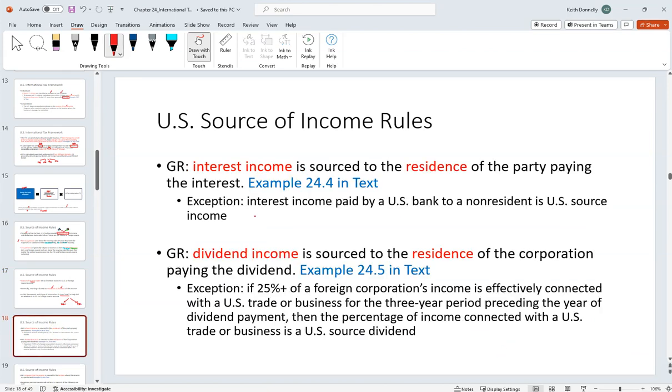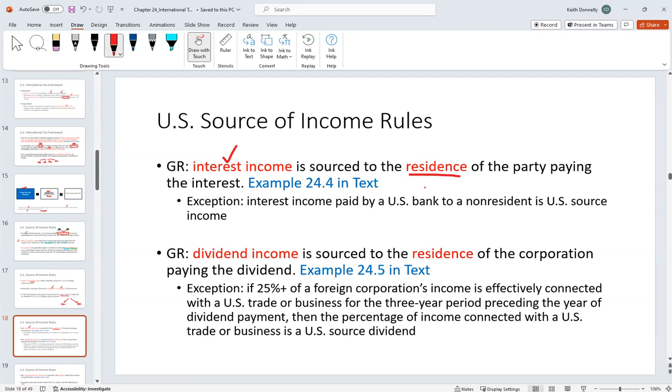Okay, so let's look at the different types of income and look at the rules. With regard to interest income, the rule is to look to the residence of the party paying the interest. Wherever the residence of that party paying the interest is, that is the sourcing rule.